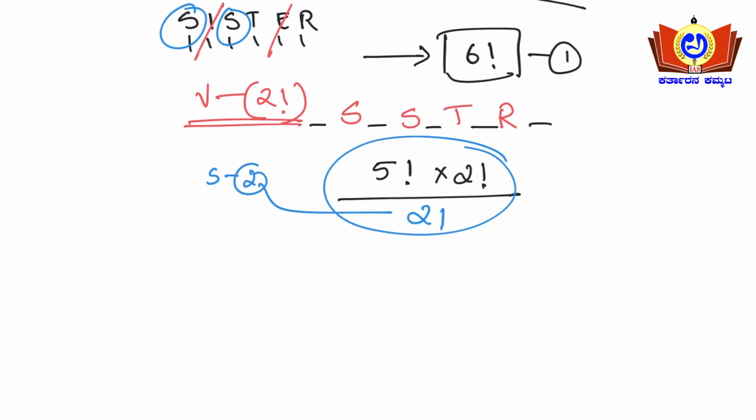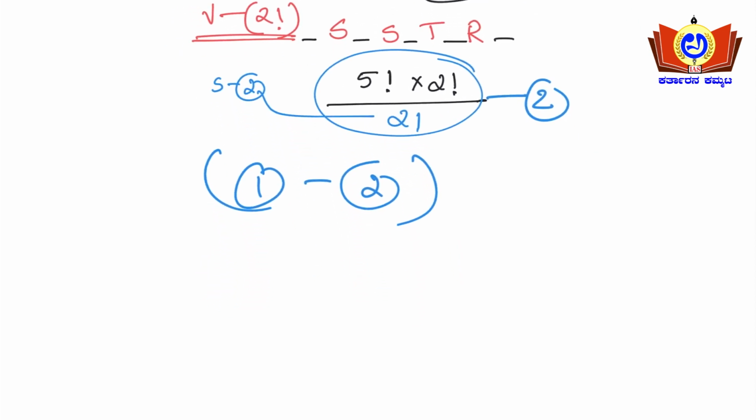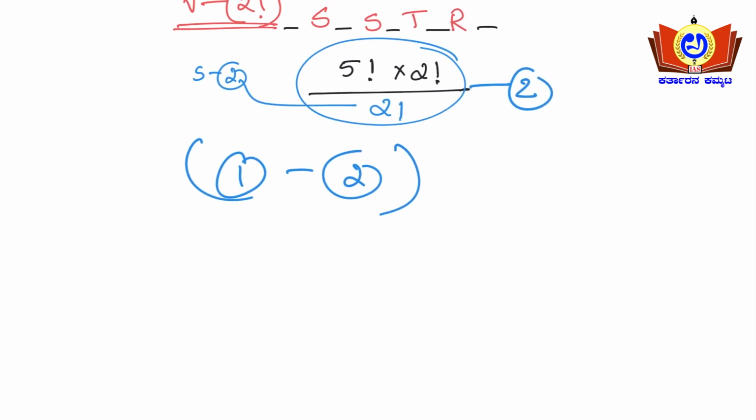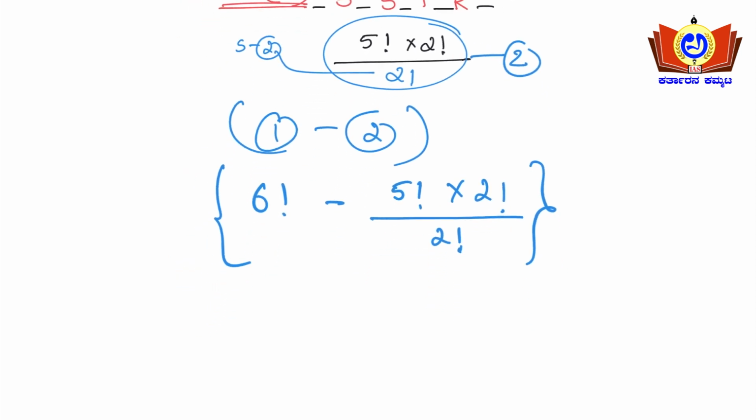So we have not arrived at the answer yet. This is the second point. So point 1 minus point 2 will be the answer. When vowels never come together, that is nothing but 6 factorial minus 5 factorial into 2 factorial by 2 factorial. This is the answer here. Simple, right? Yes or no? But you need to understand the concept of how it works here. Okay, so I'll take one more example here.